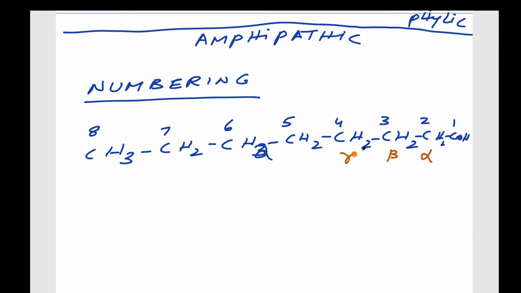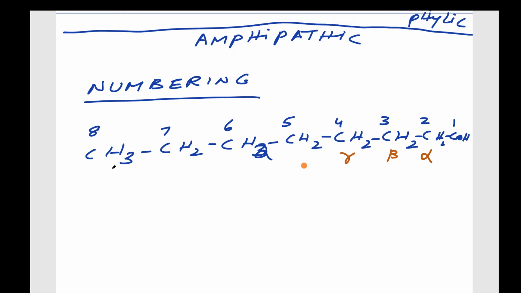So when you study metabolism, there is one metabolism in the fatty acids that we call beta oxidation of fatty acids. Okay, so like that, second carbon is alpha, third carbon is beta, fourth carbon is gamma. Then numbering can also be done from this end, the hydrocarbon chain end.